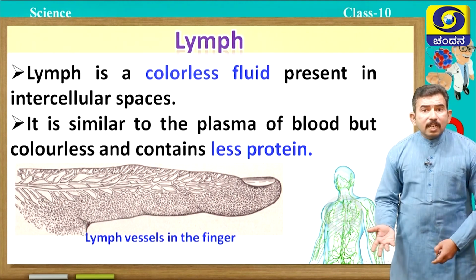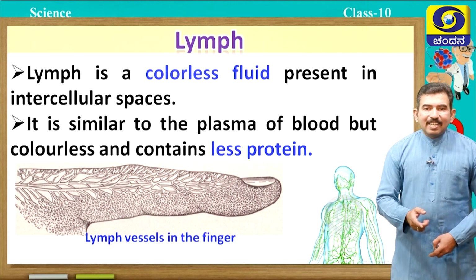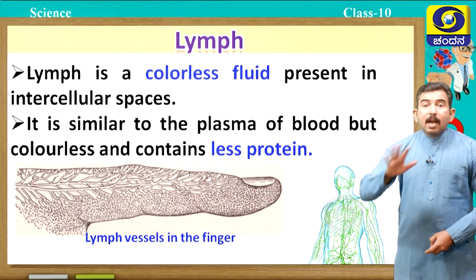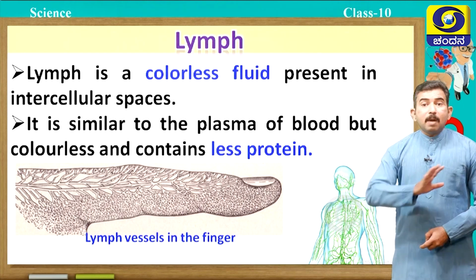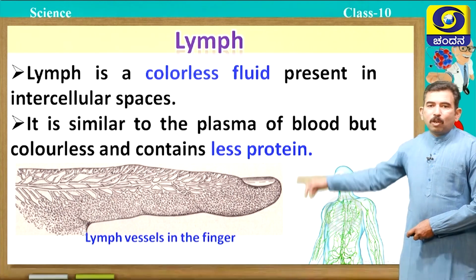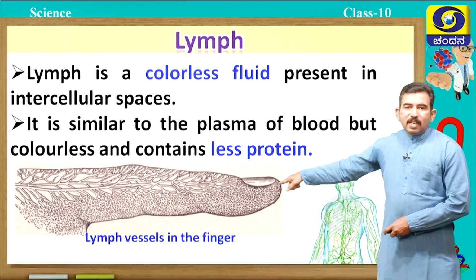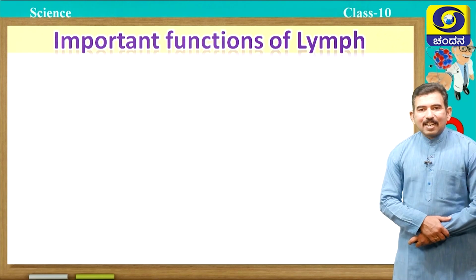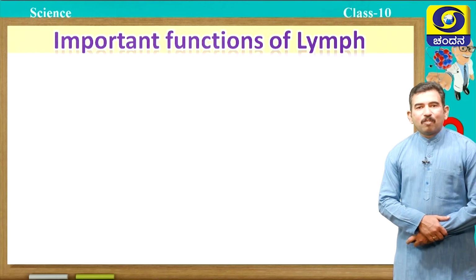Why is lymph colorless? Of course, you are right. It does not contain RBC. Red blood corpuscles are absent in lymph. You can observe the lymph vessels in our finger. Next, let us study important functions of lymph.